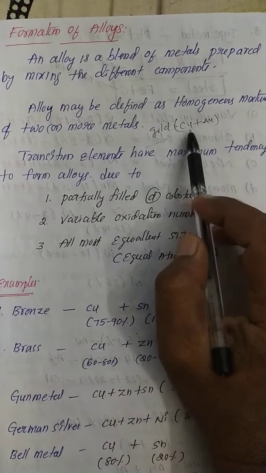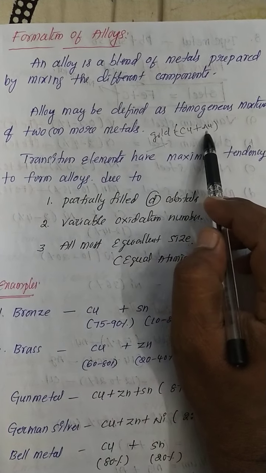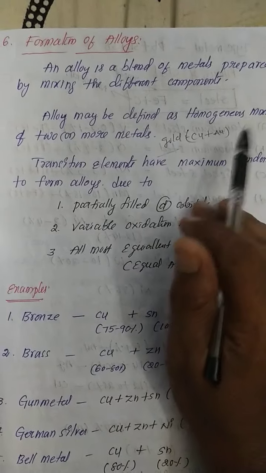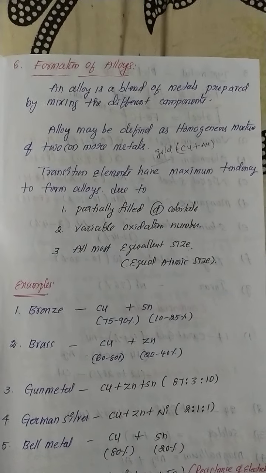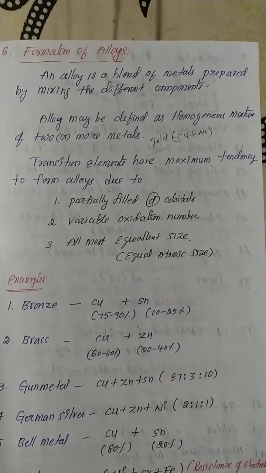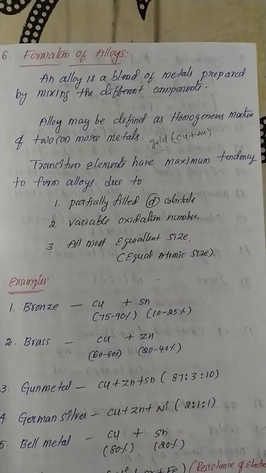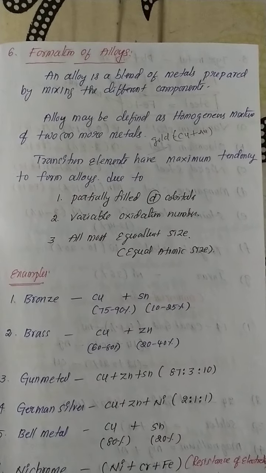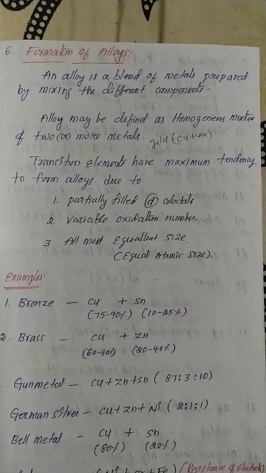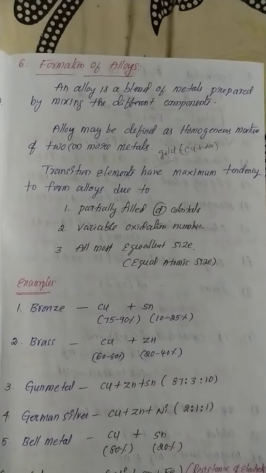The combination of copper plus gold. So an alloy is nothing but a homogeneous mixture of two or more metals, or a combination.